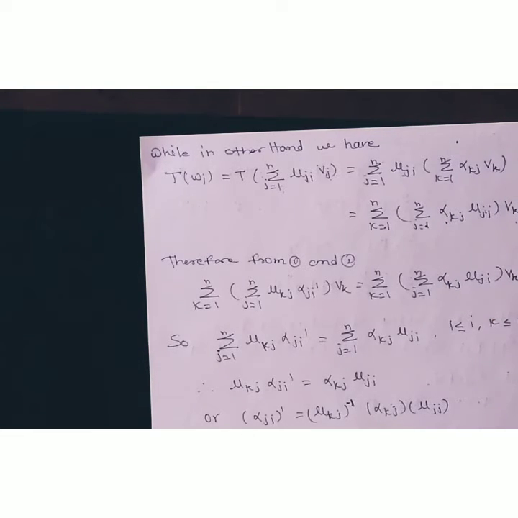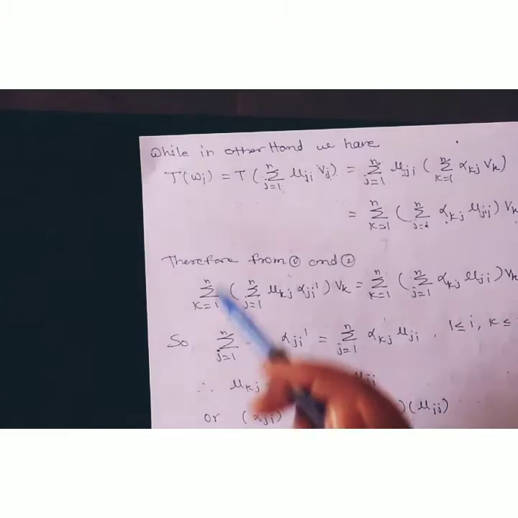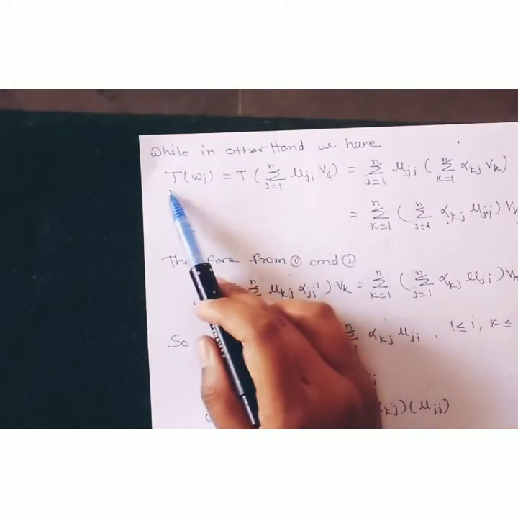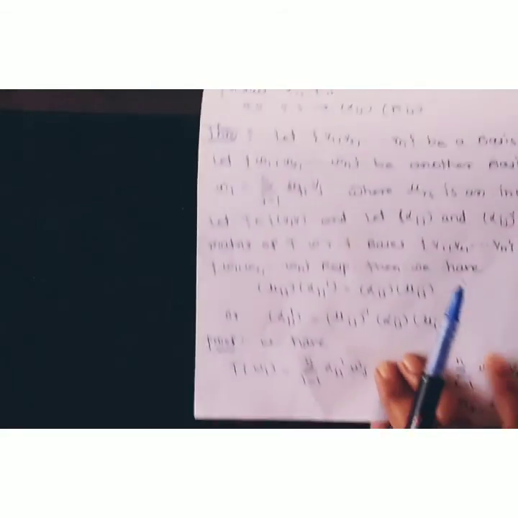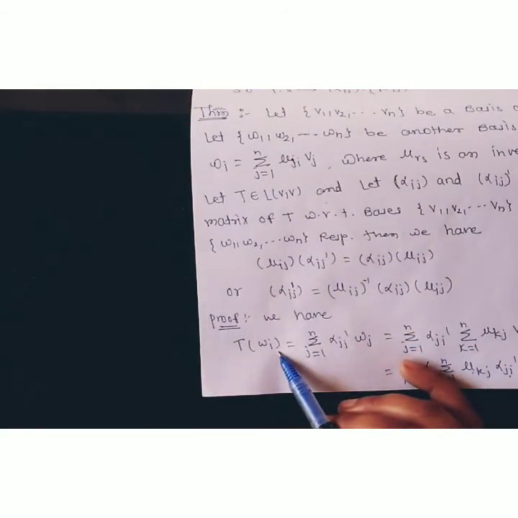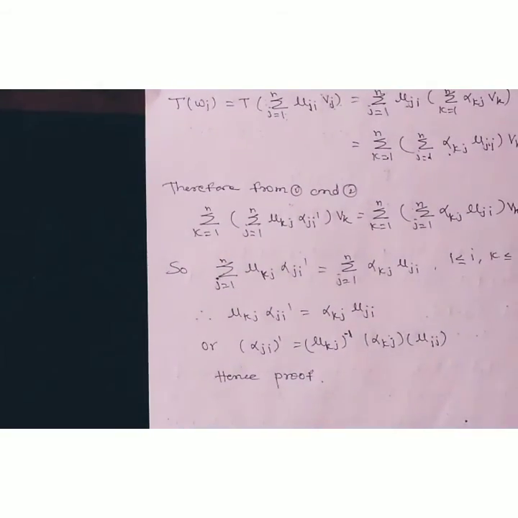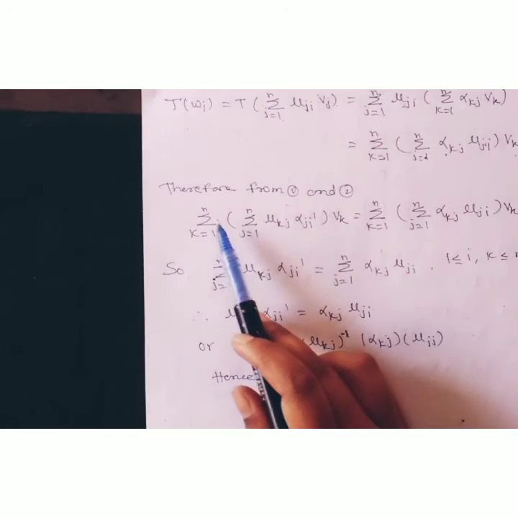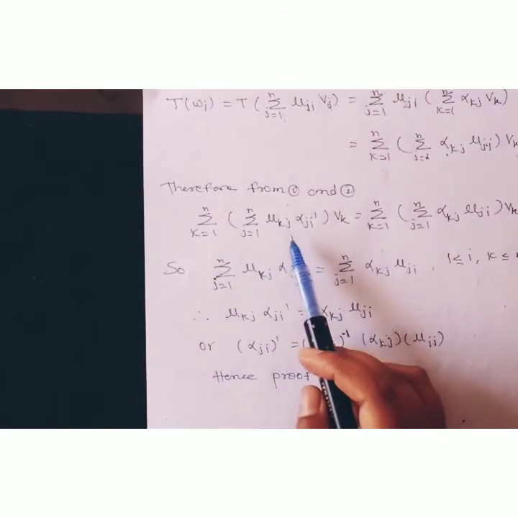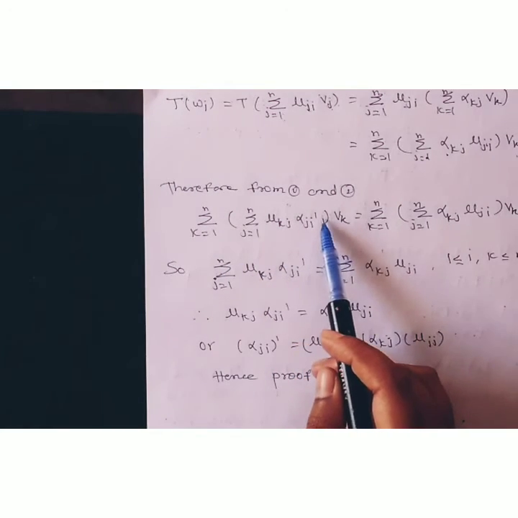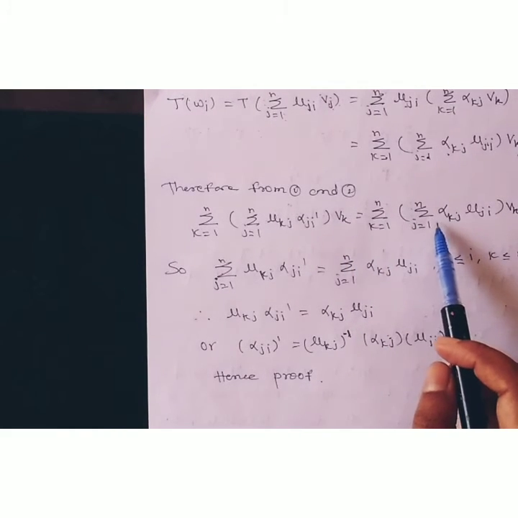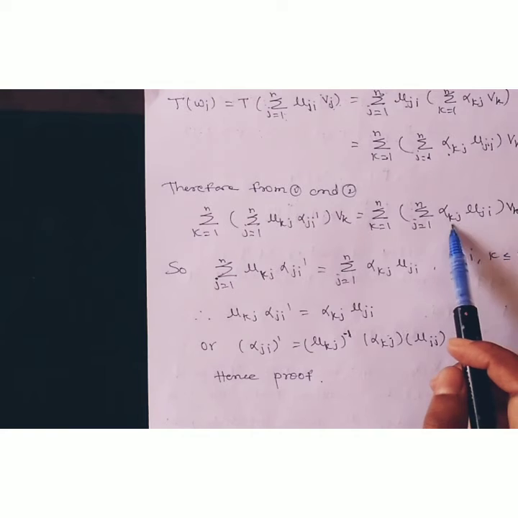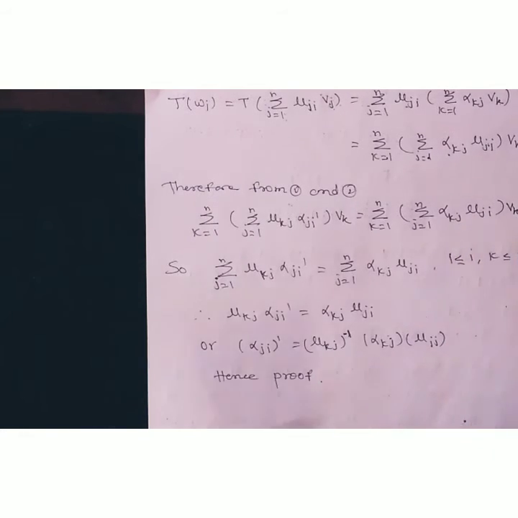Now from the first and second, in both cases we calculate the value of T of Wi. Therefore, by equating both sides, we get the summation k running from 1 to n, summation j running from 1 to n, of mu kj alpha ji dash Vk is equal to the summation k running from 1 to n, summation j running from 1 to n, of alpha kj mu ji into Vk.